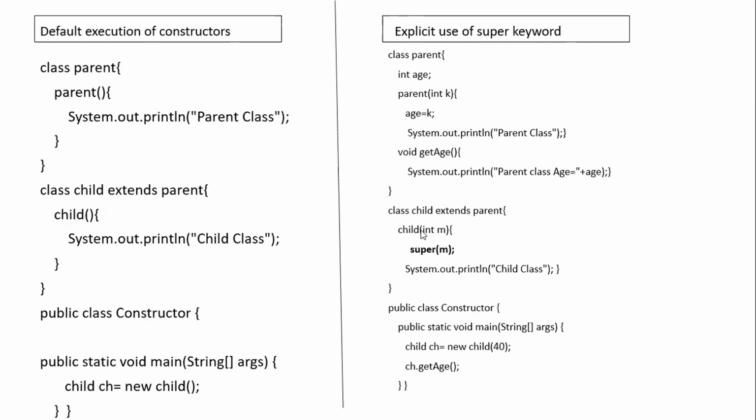Then it will execute the child class constructor. Then you have called a method, right? ch.getAge, the method, is the third step. First it will print the parent class, then it will print the child class, then it will print the parent class age as something. So the first output will be Parent class, the second statement will be Child class, and the third statement will be Parent class followed by the age, 40. Understood?